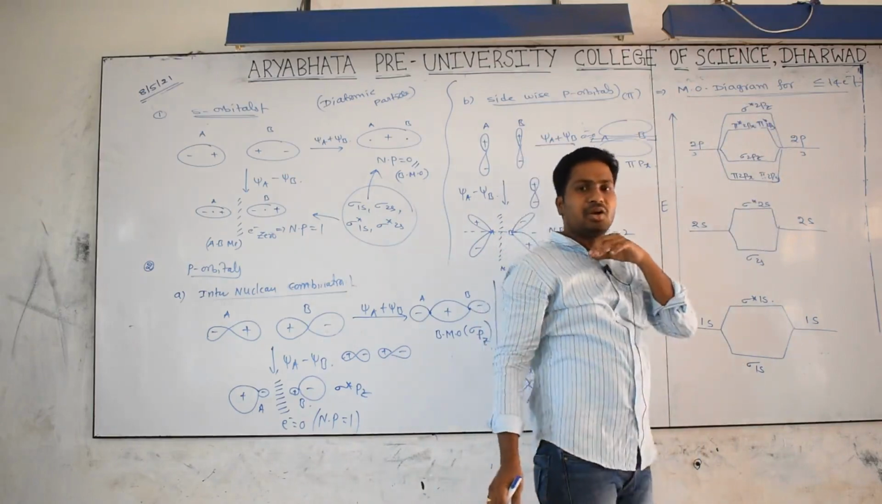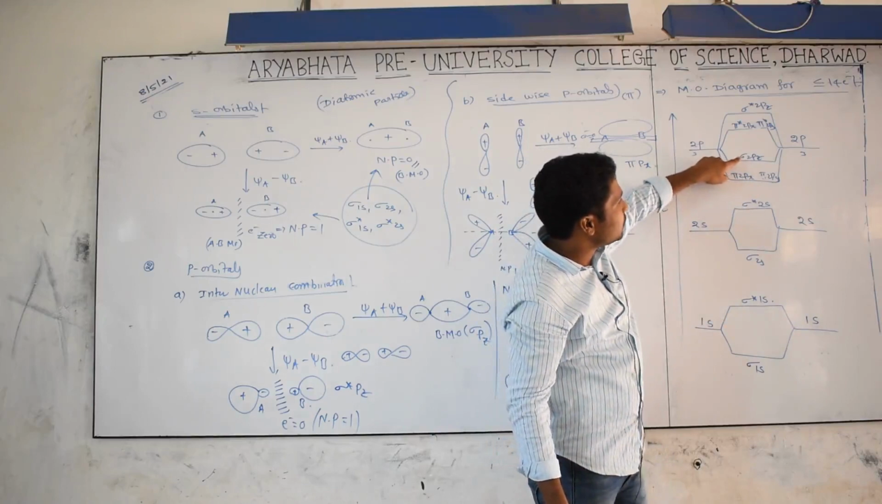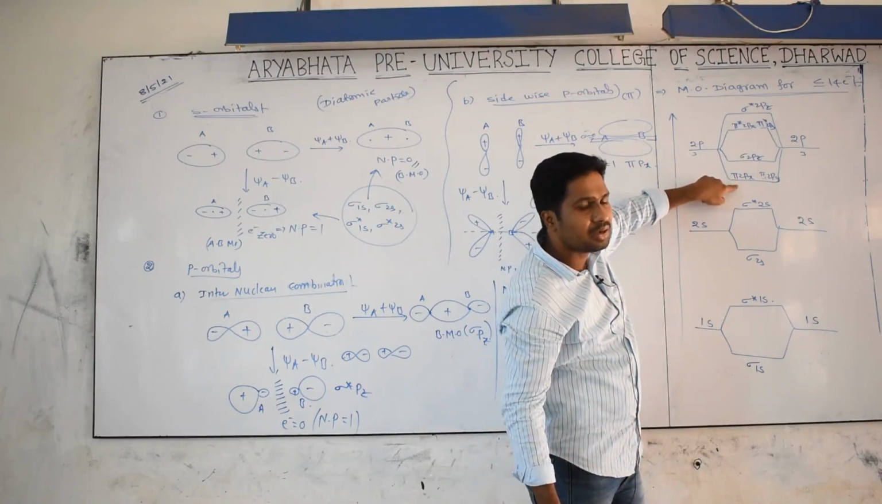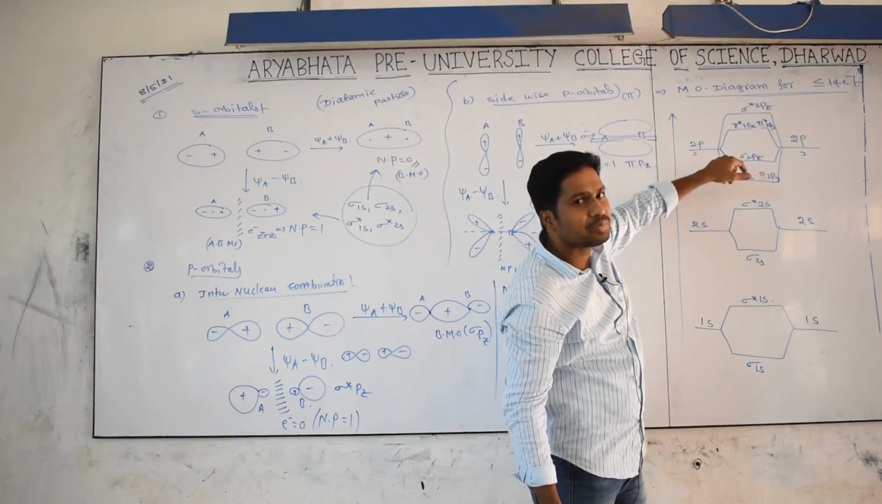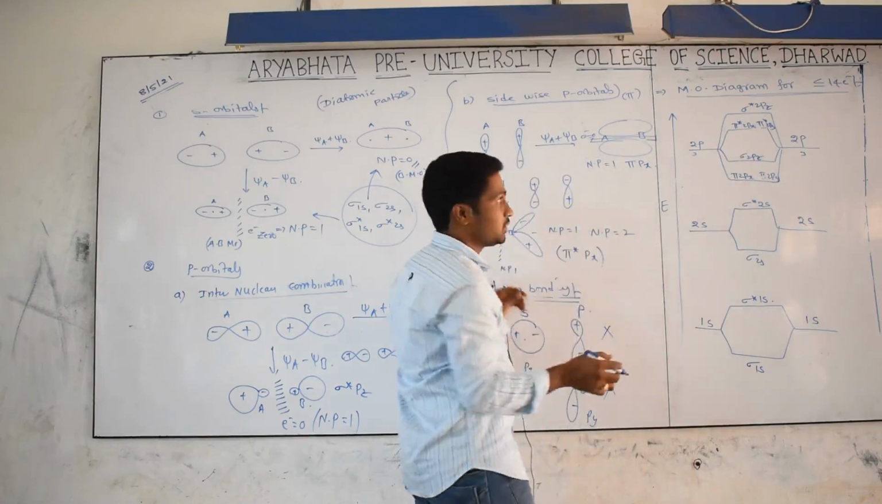You should get a doubt here. Sir, sigma should come below, because sigma is stable and pi is unstable, as pi has more energy. Why have you written it like this? I will give you an explanation.